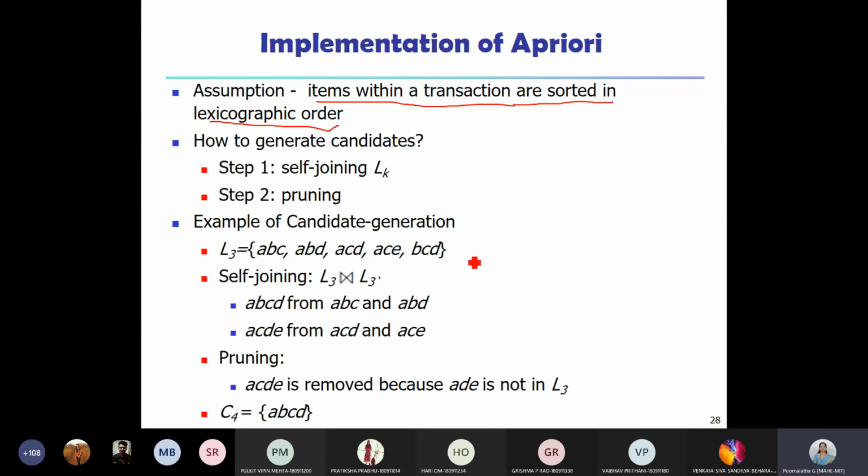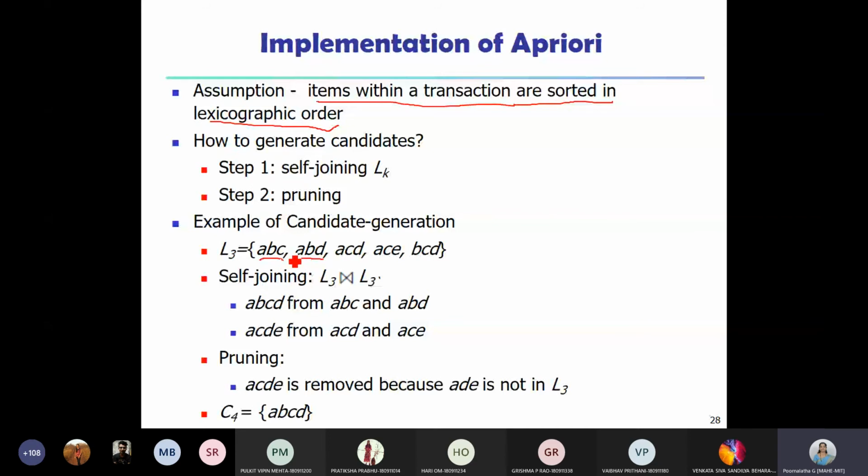So each of the transactions, whatever we have taken here, contains 3 items. The first step is join. Join means you are joining L3 with L3 itself. That's the reason we call it the join step. The frequent item set is joined with itself. So how do we perform this? Let us say first I'll take this ABC and then I'll take this ABD. So you compare all the items. They are in lexicographic order. You compare all the items one by one.